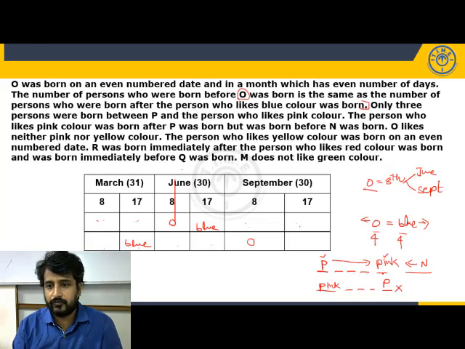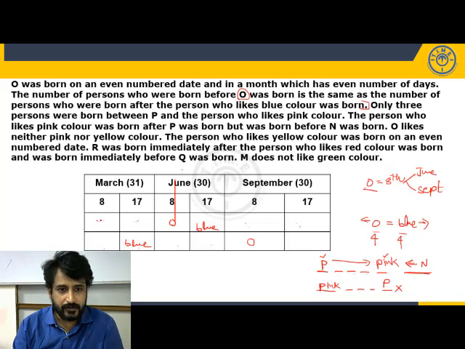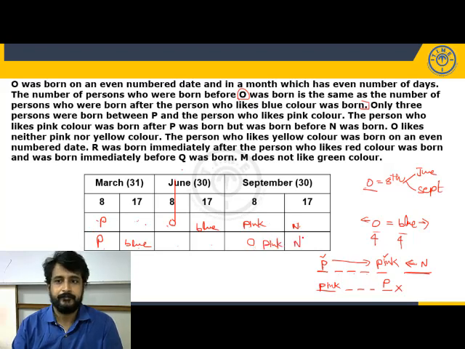Already 5 positions are there, so it has to be immediately before N. So total 6 positions. Now directly I can fix P, 1, 2, 3 gaps, pink and N. Here also P, 1, 2, 3 gaps, pink is here and N. So till here we have completed, and still we have both the possibilities.